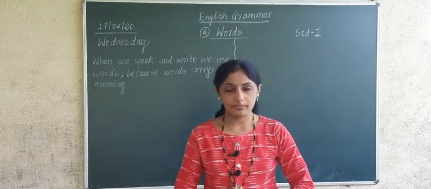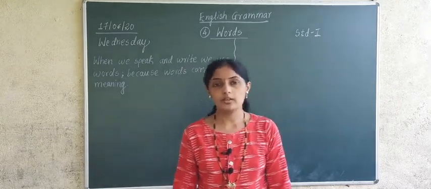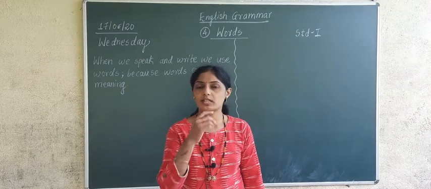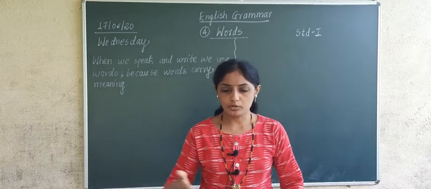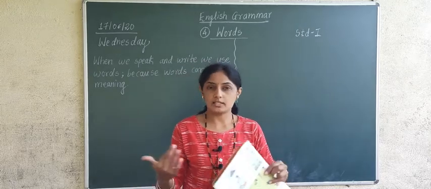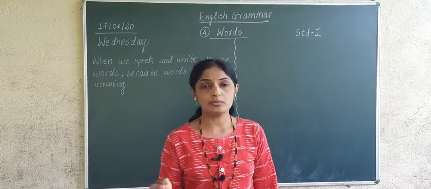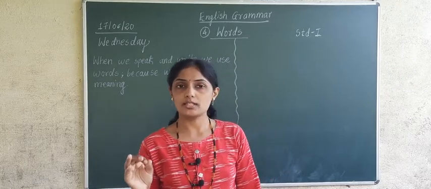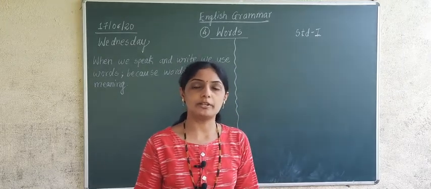Yesterday we completed lesson number 4, chapter 4 of the English Bal Bharati book, right? To know each other, I told you to make your own examples and write them down, and you can take help from your parents, correct or not? You have to write a conversation between you and your friend, asking his name, then he will ask you about yourself, then again you will give your information. I told you to make your own examples and write them in the notebook. That was the homework of yesterday's topic. I think you have done it. If you have not done your homework yesterday, please complete it today.